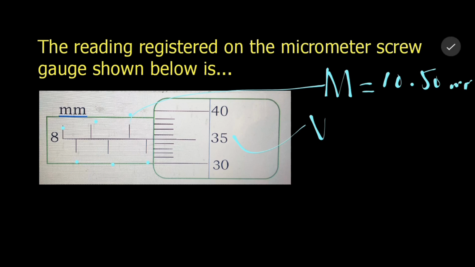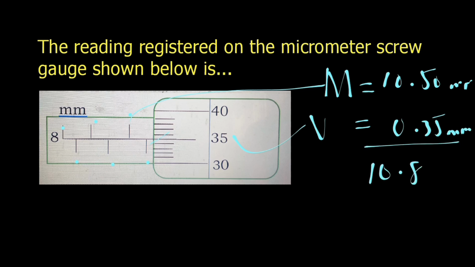And on the vernier scale, the point of perfect coincidence with the thimble line, which of course is this point, is given as 0.35 millimeters. And if we add the two, we shall get 10.85 millimeters. And therefore, the reading registered on the micrometer screw gauge is 10.85 millimeters.